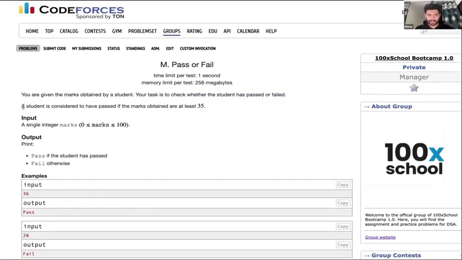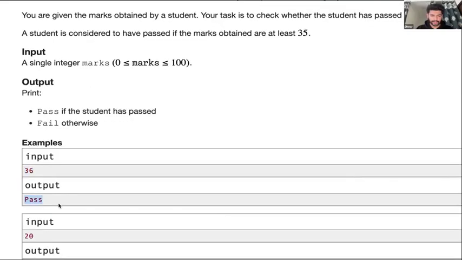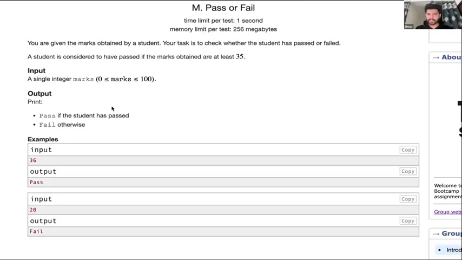A student is considered to have passed if the marks obtained are at least 35. Okay? So marks can be anywhere from 0 to 100. We get one integer as the input, marks. So 36 marks will be pass, 20 will be fail. Okay? So how do we check for this?